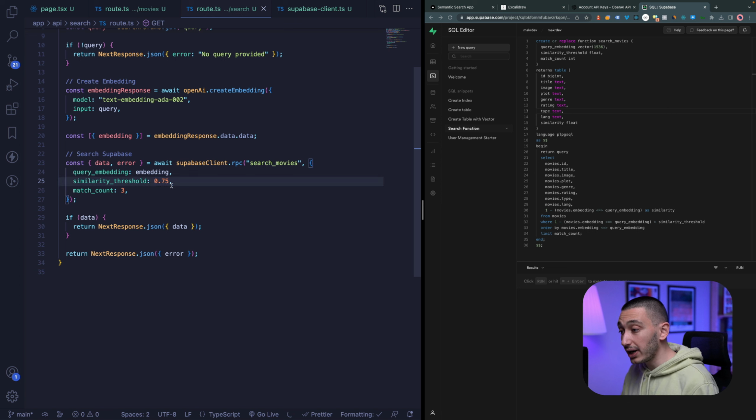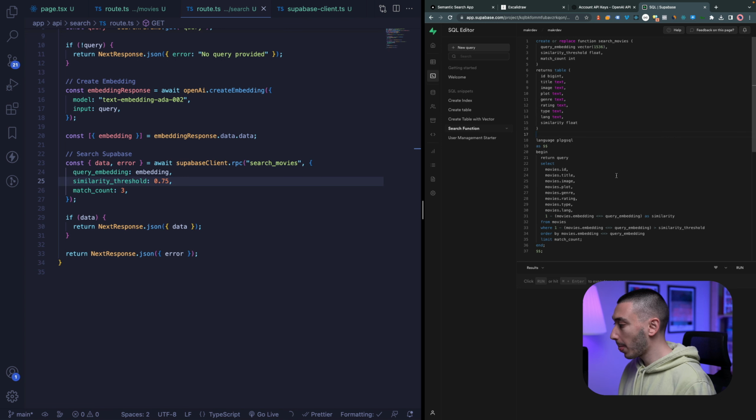You need to find your right number to make this search function more reliable. Okay, cool.